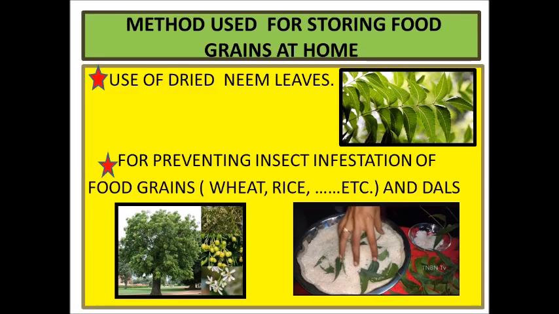We will specially discuss the method used for storing food grains at home, since in big cities and towns we really don't store food grains like wheat, rice in big quantities. So many of you would have never seen your parents or grandparents putting neem leaves in these grains. But in villages and big families where people store food grains in large quantity, they use the dried neem leaves.